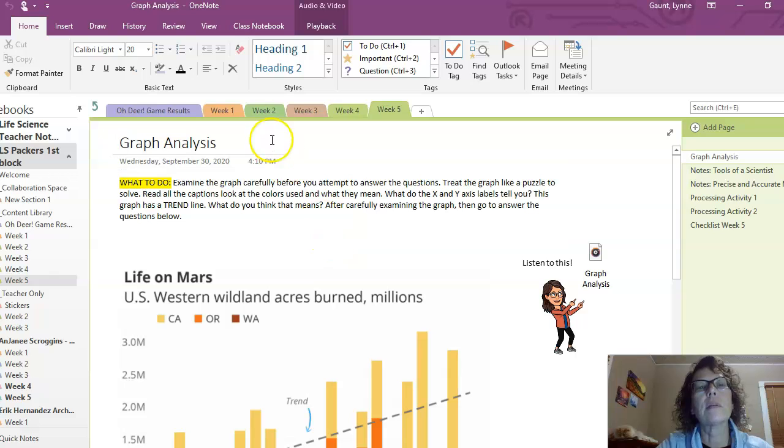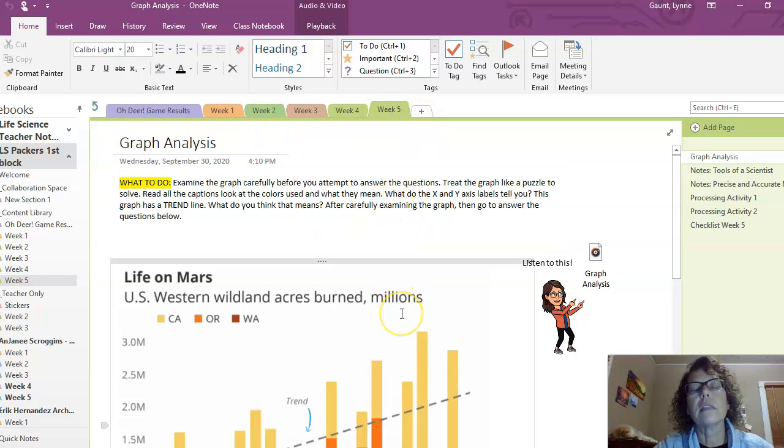the Week 5 tab. Here we are. This is our week to focus on accurate and precise measurements and the use of scientific tools. So we'll be in the lab both days this week, one day to learn tools and the other day to really hit hard on measurement because we have to get all of it done in here. You're also going to have some measurement to do at home.